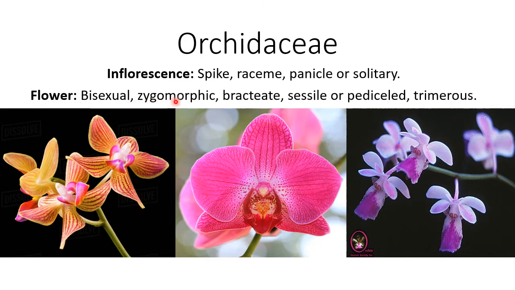They are zygomorphic because they have only one symmetry, that is unilateral symmetry. From this plane there is a symmetry, but from this plane there is no symmetry, so this is considered to be zygomorphic. It is bracteate, sessile or pedicelled, but the symmetry of this flower is trimerous.